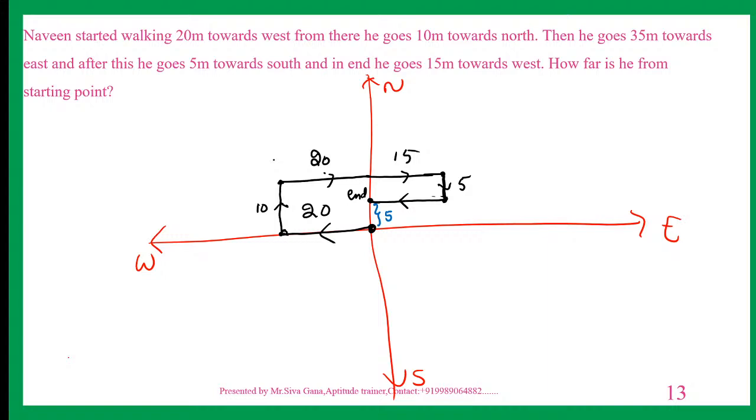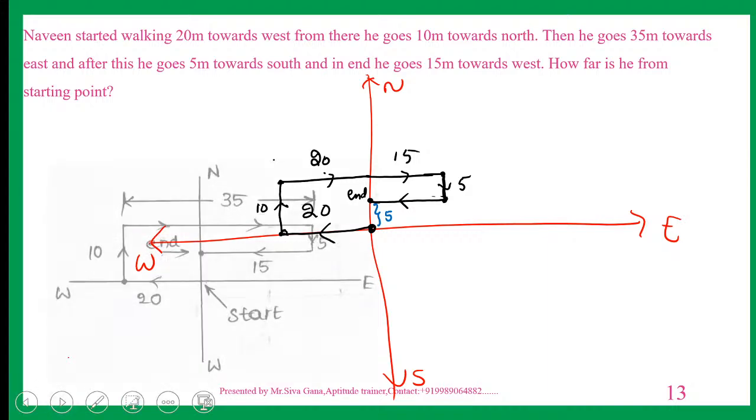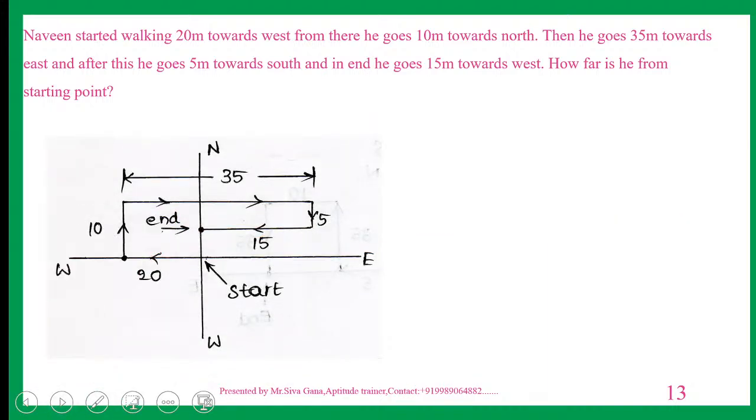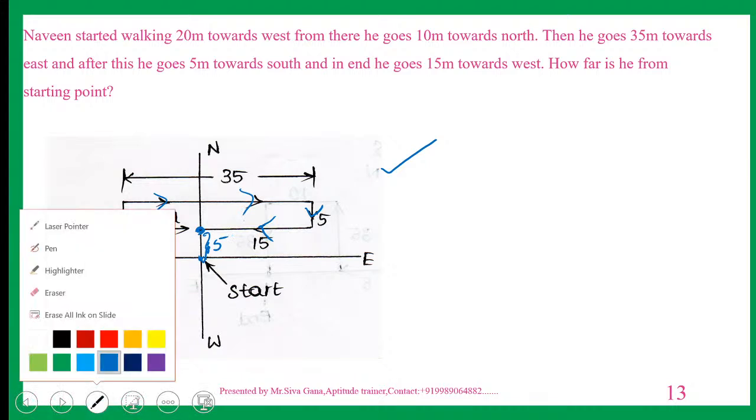Just 5 meters away from the starting itself. The diagram I will present in a better way. This is the first move, second move, third move, fourth move, fifth move. This is the ending. This is the starting. This is nothing but 5. That's the objective of this question.